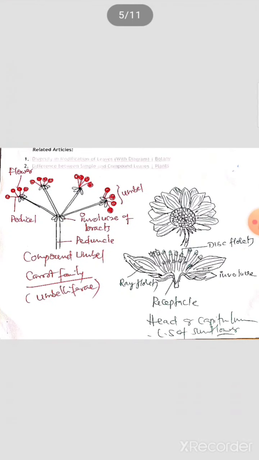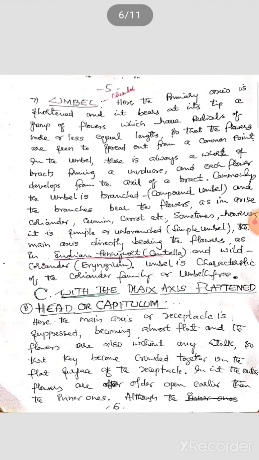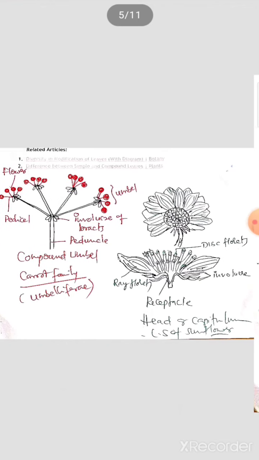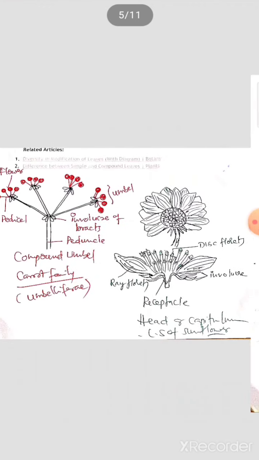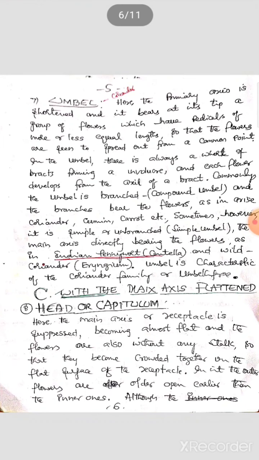This is an umbel. All the flowers are arranged from a common point, whereas in the corymb type the pedicels are arranged at different points. Here it is from the same point, is it not? Here you can observe they show more or less equal lengths, so that the flowers spread out from a common point. In the umbel, there is always a whorl of bracts forming an involucre. You can see the diagrams, where the involucre is also there.